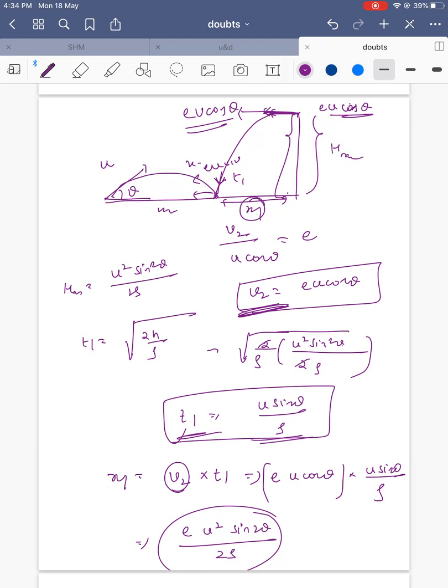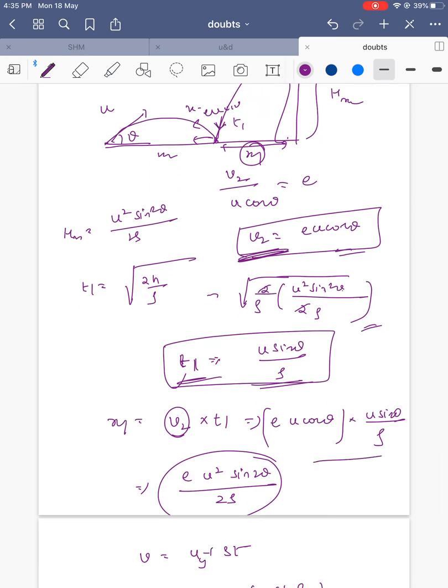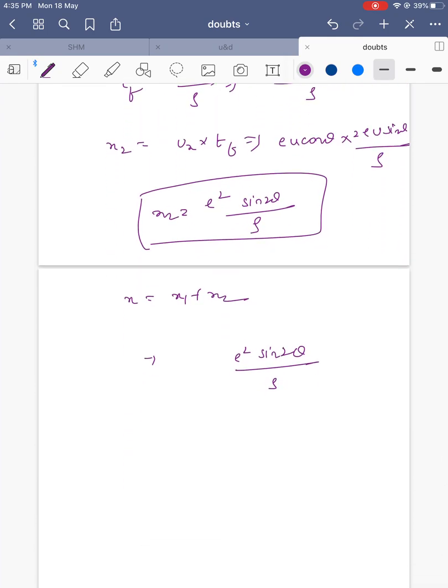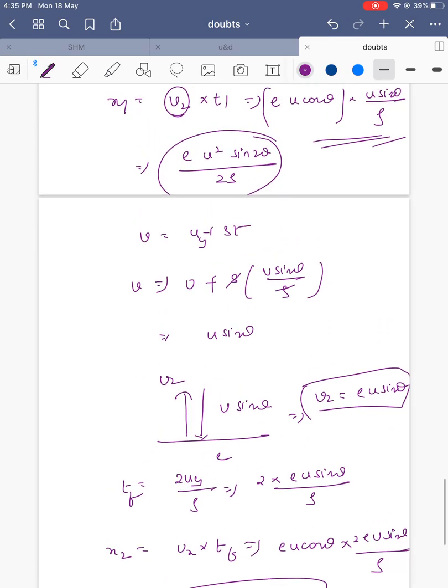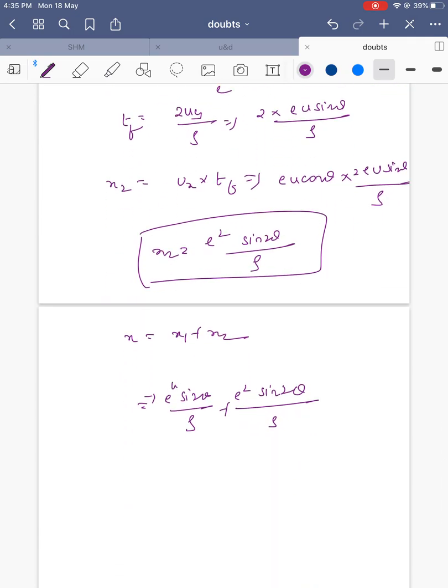Let's check that part; I hope we are not making any mistake here. t1 equals u sin theta by g, and the range is e u cos theta into t, so everything is fine. So e squared u squared sin 2 theta by g plus e u squared sin 2 theta by 2g equals the x value.